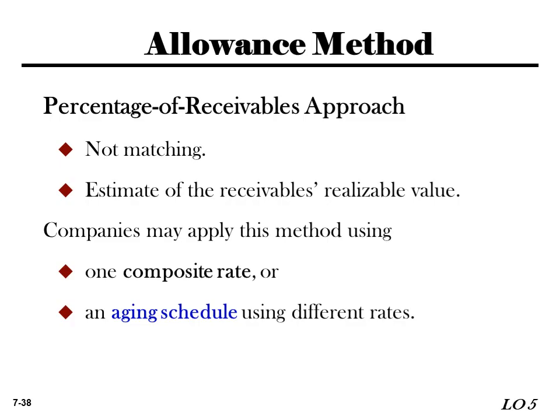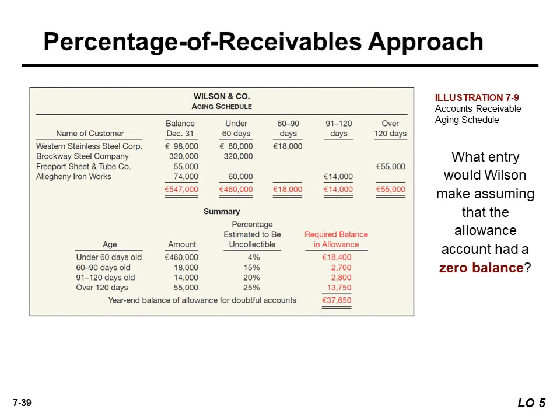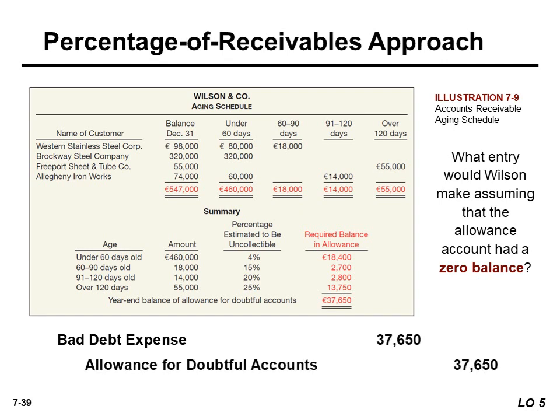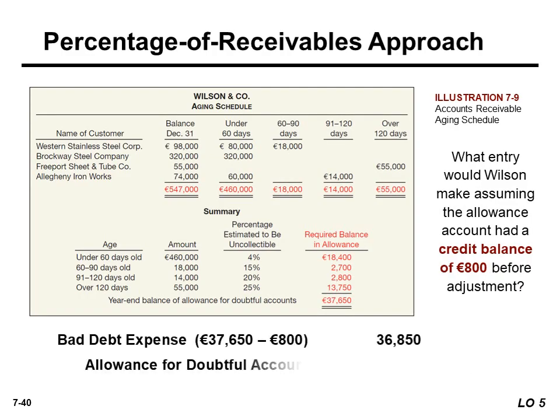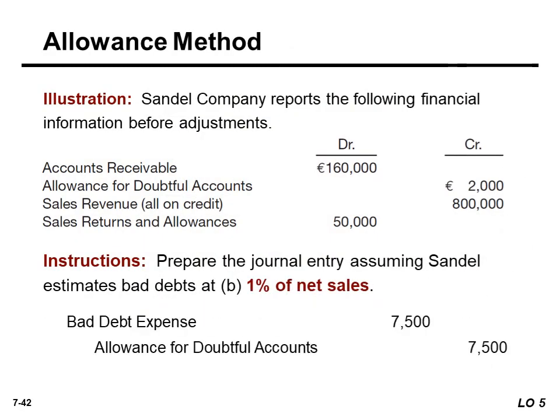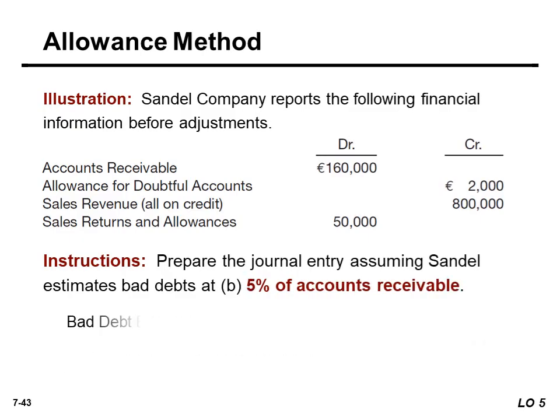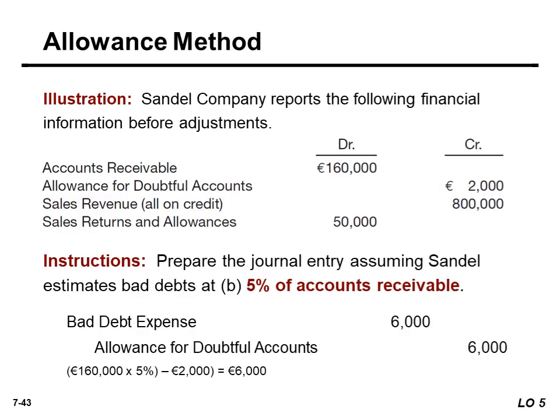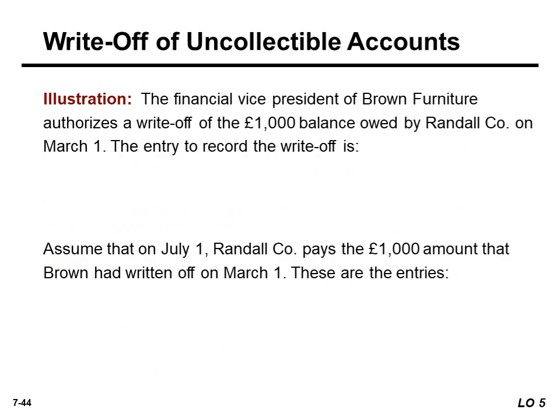The percentage of receivables approach means matching for estimating the receivable's realizable value. Companies may apply the method using one composite rate or an aging schedule using different rates. There are different rates in order to determine and record the amounts: bad debt expense and allowance for doubtful accounts. We will see how to record the journal entry with debit and credit in the illustration next, for when the discount becomes expired.